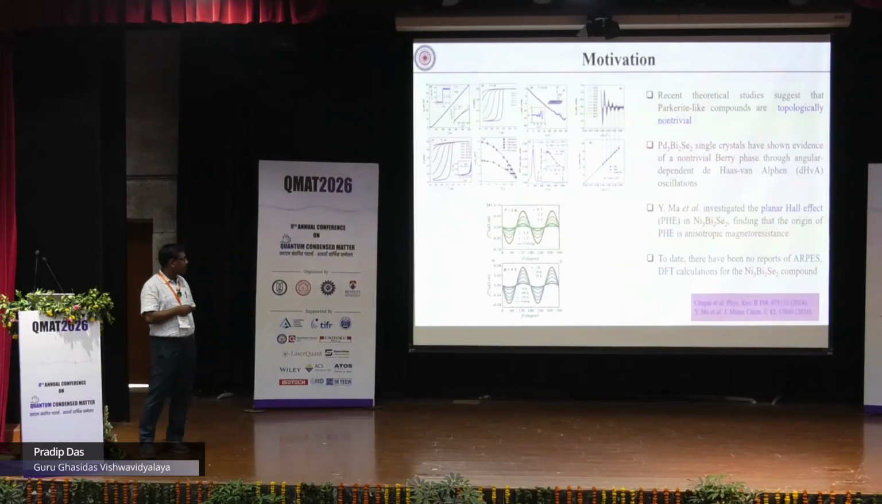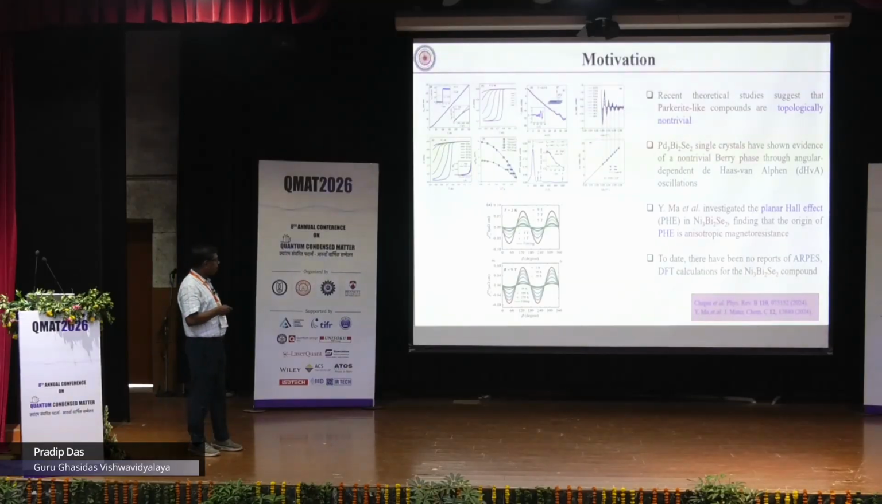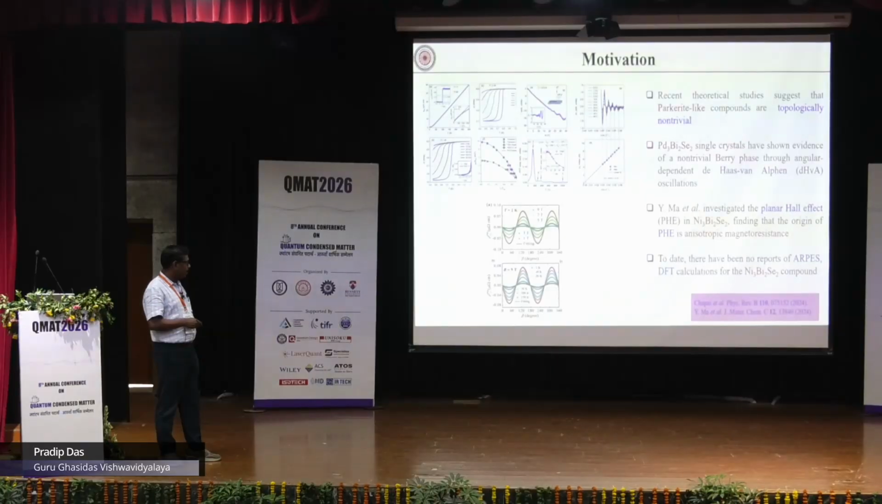In Pd3Bi2Se3 also we have superconductivity, and from SdH oscillation we have a very nice Berry phase. From the Landau fit we have four different frequencies, and from the Landau fan diagram we understood that this Pd3Bi2Se3 has a non-trivial Berry phase. In Ni3Bi2Se3 there is some planar Hall effect, reported to be because of the anisotropic magnetoresistance, and there is no DFT and Berry phase data for this Ni3Bi2Se3.